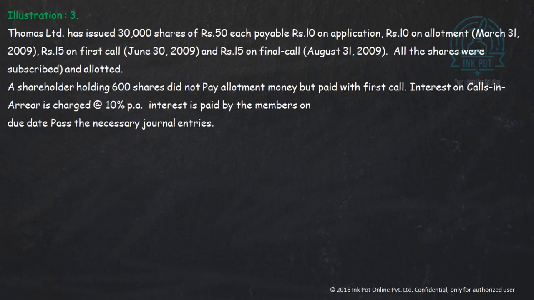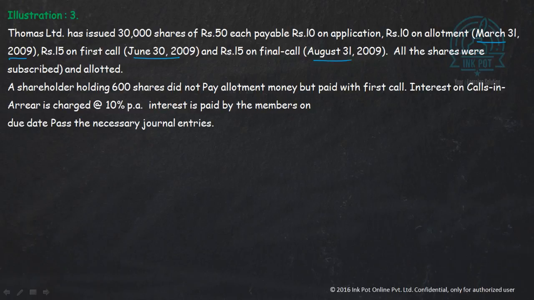The question is given to you. Thomas Limited had issued 30,000 shares of ₹50 each. Payable ₹10 on application, ₹10 on allotment. The allotment due date was March 31st, 2009. First call was due on June 30, 2009 and the final call was due on August 31st, 2009.